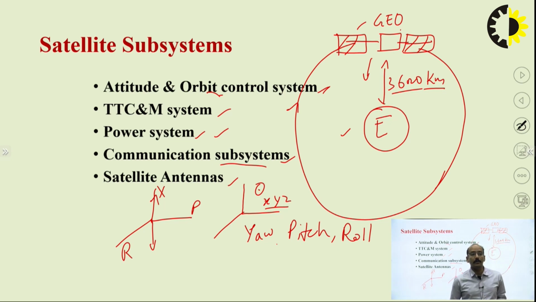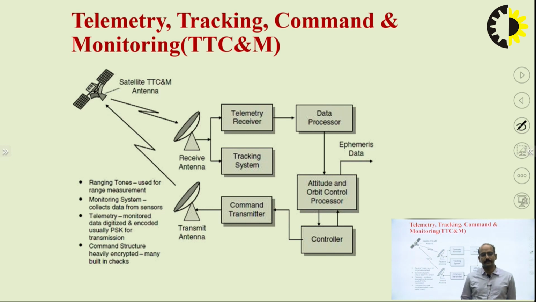But when we are talking about telemetry, this is the most important part of the satellite subsystem, that is TTCM. What is TTCM? Actually, TTCM is the telemetry, tracking, command and monitoring subsystem. It is the most important part of a satellite. Without this TTCM system, the satellite will not work in the orbit and it will not meet the expectation of the project. So, how is it going to be done?